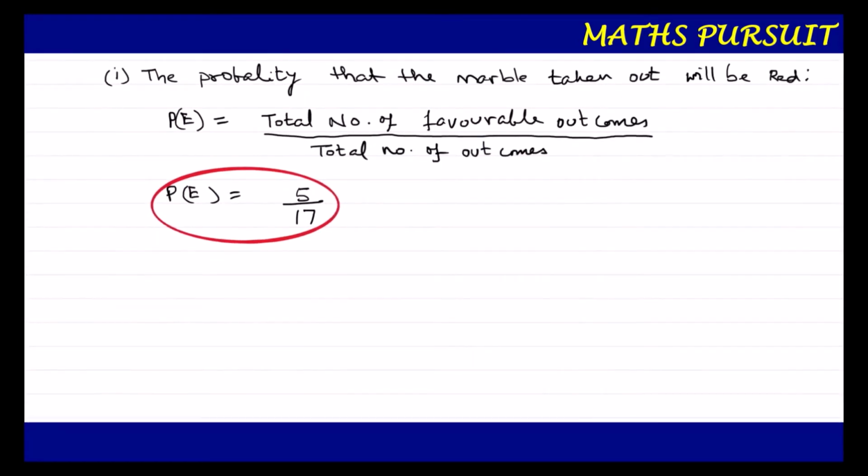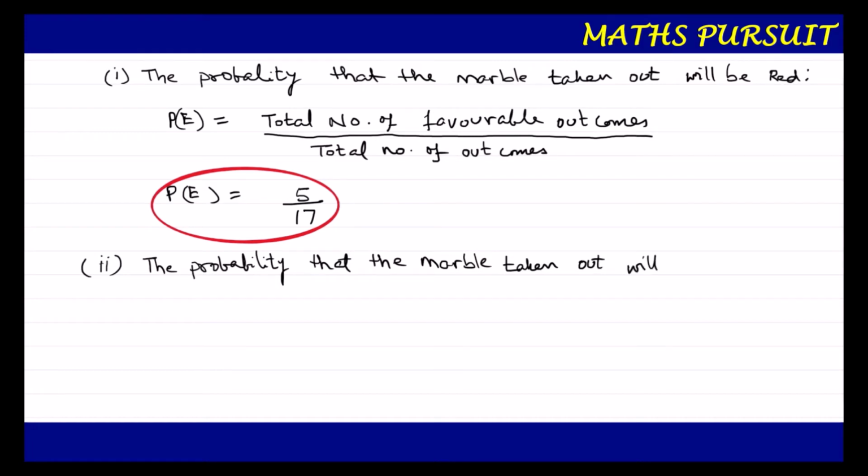Similarly, the second part of the question says that the probability that the marble drawn or taken out will be white.